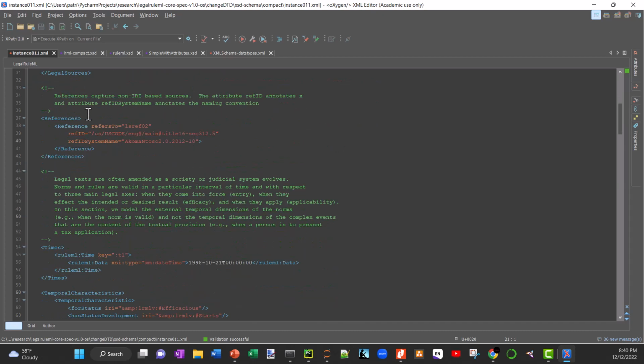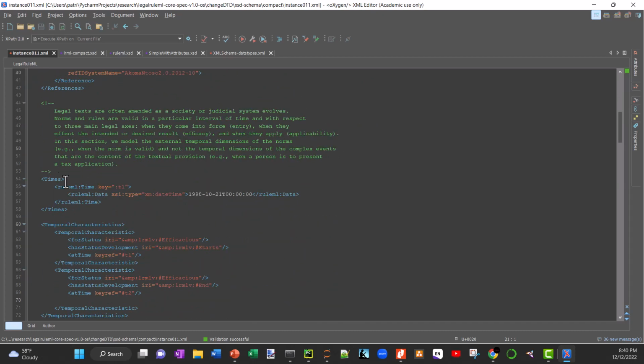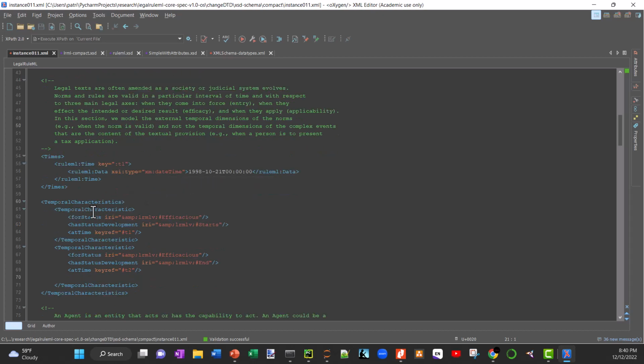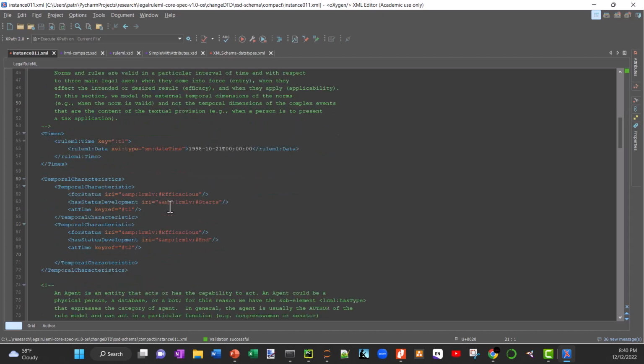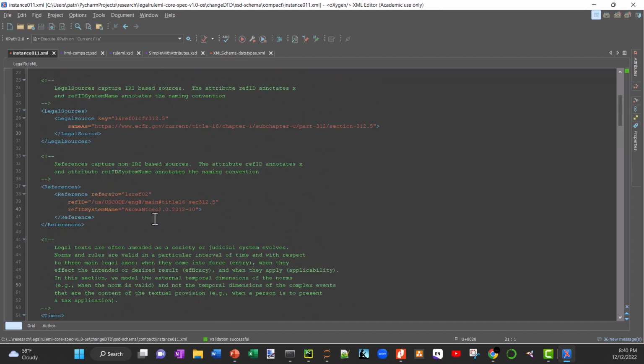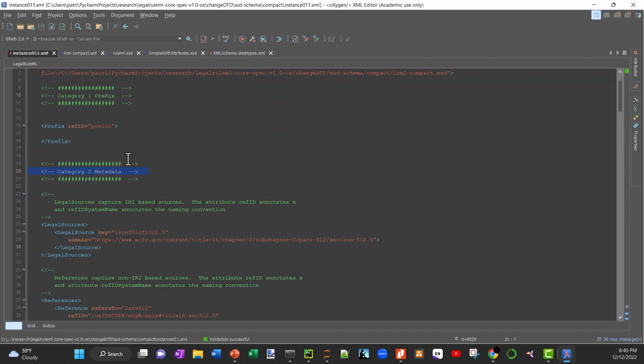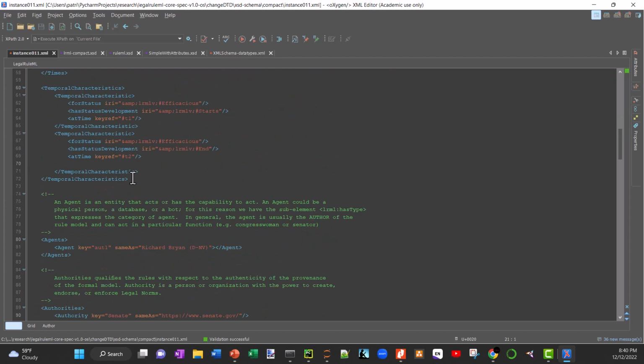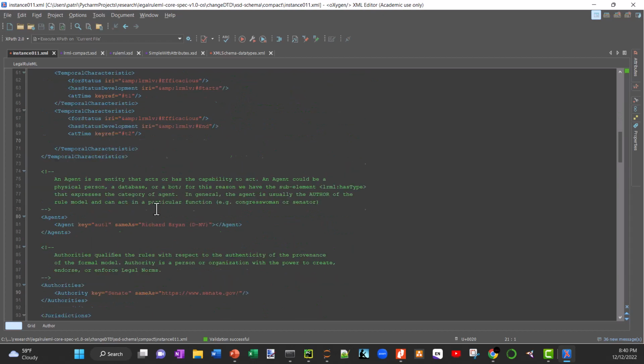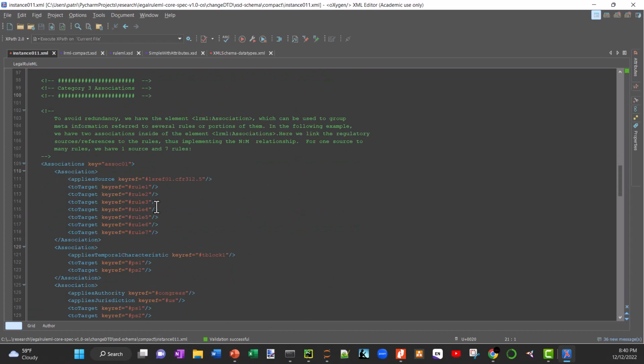And then you have these times in here, as well as these temporal characteristics that talk about when this was enacted and how long its duration is. So these temporal characteristics, along with the times, are just the metadata portions of the legal rule XML specification. And then you have the associations. And so this is where the magic happens, right?